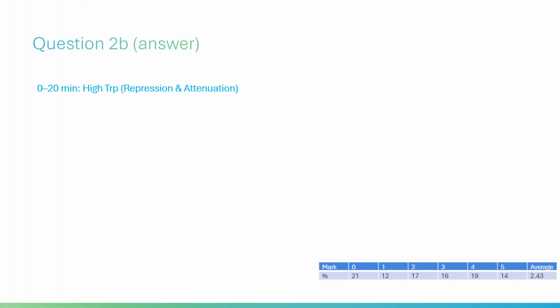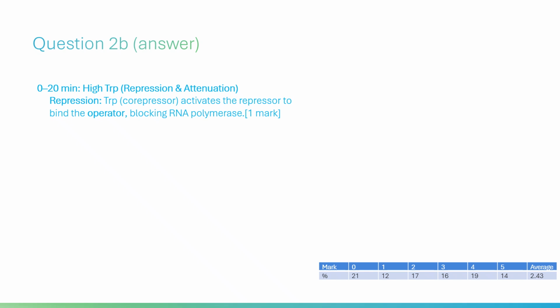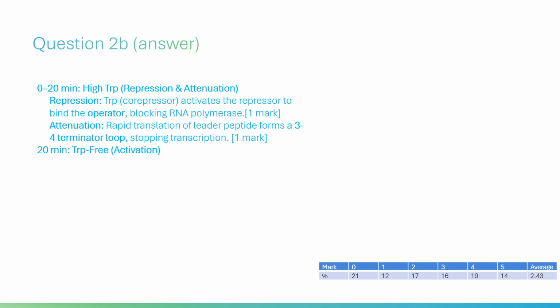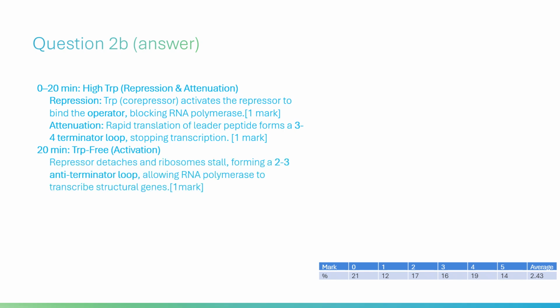0 to 20 minutes, high TRP, repression and attenuation. Repression: TRP, the co-repressor, activates the repressor to bind the operator, blocking RNA polymerase. Attenuation: rapid translation of the leader peptide forms a 3 to 4 terminator loop, stopping transcription. At 20 minutes, TRP-free, activation: the repressor detaches and the ribosome stalls, forming a 2 to 3 anti-terminator loop, allowing RNA polymerase to